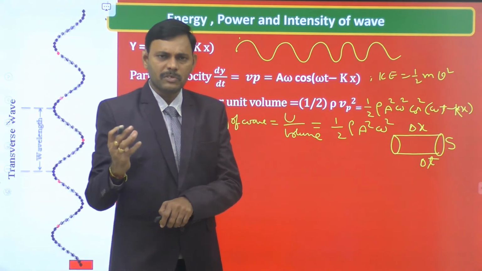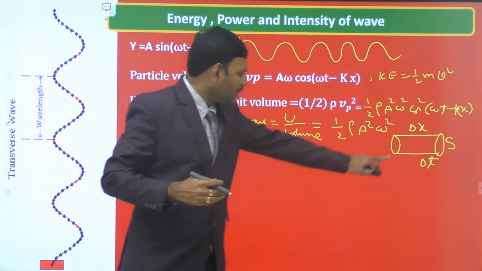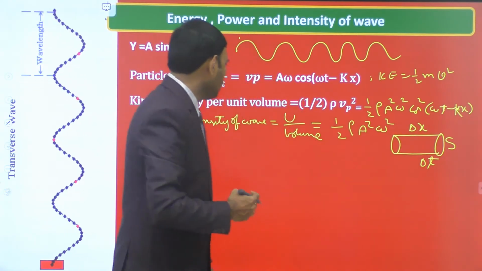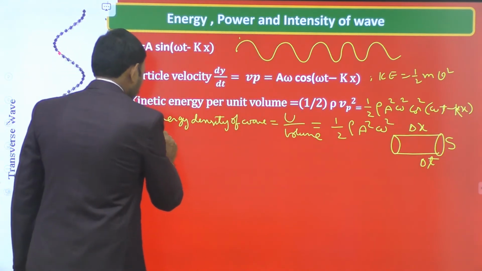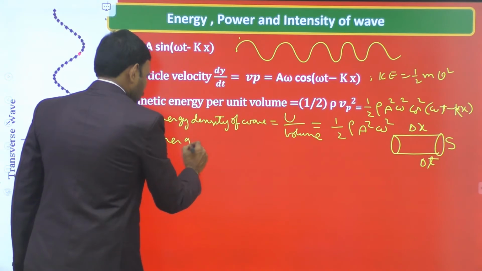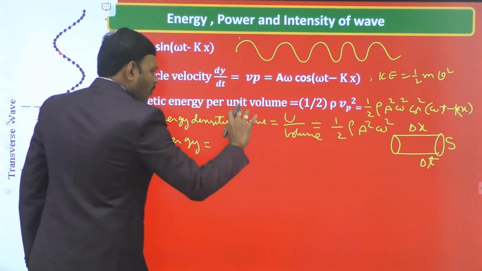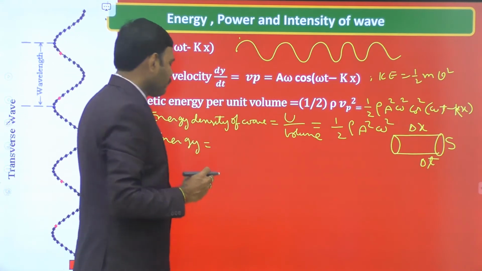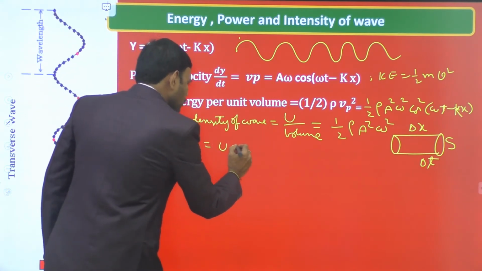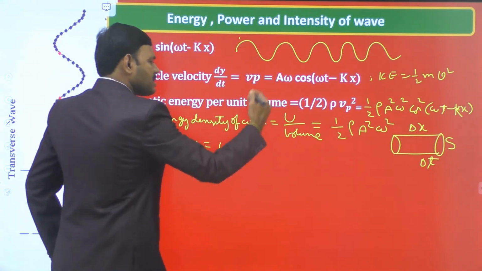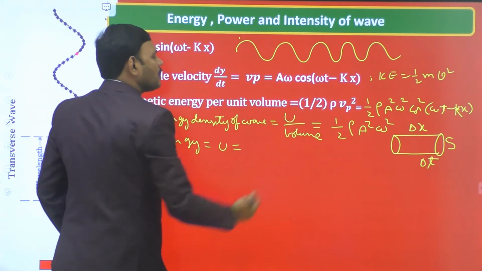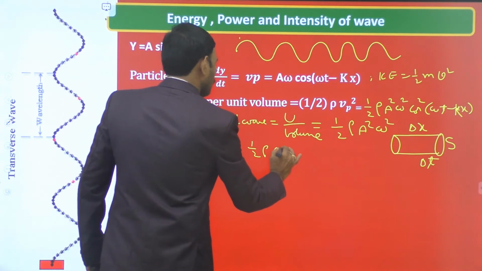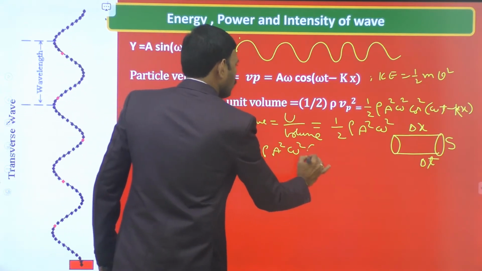Let the wave travel through the given cross section area ΔS through a length Δx in the time Δt. Then the energy of the wave in this confined region is U equals energy density into volume. On cross multiplying you get the U value, that is half ρ a² ω² into volume.